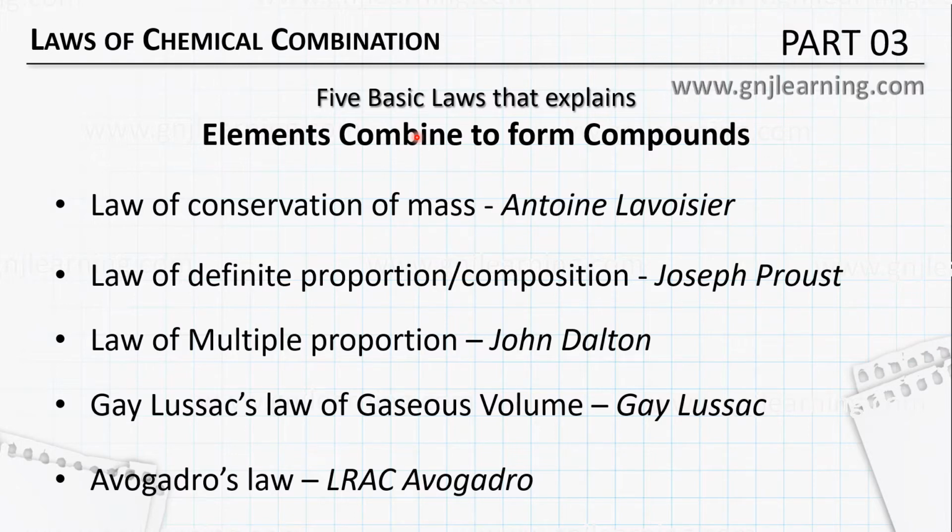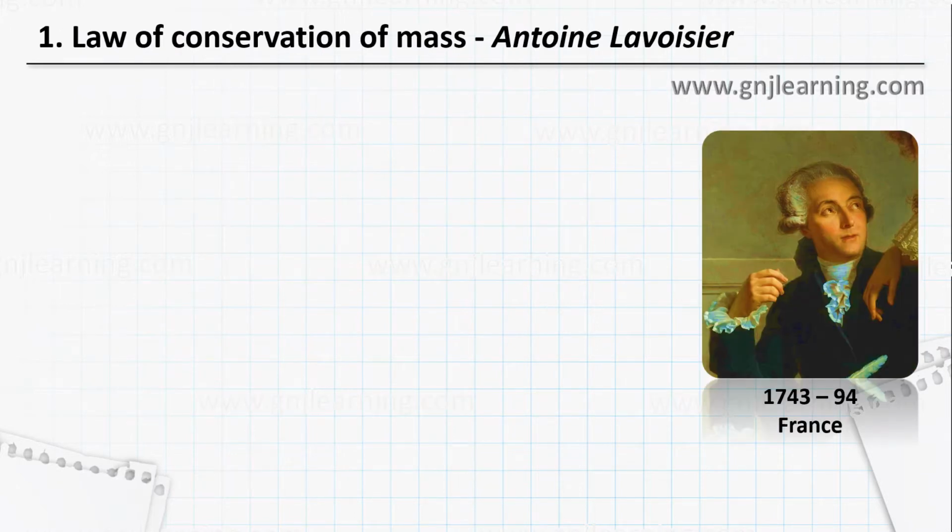So let's straight away go to the law of conservation of mass. One thing you have to remember is that every law is about how elements combine to form compounds. So that's given here, how the different elements combine to give compounds. The first law is the law of conservation of mass, put forward by Antoine Lavoisier, a French chemist who lived at the end of the 18th century.